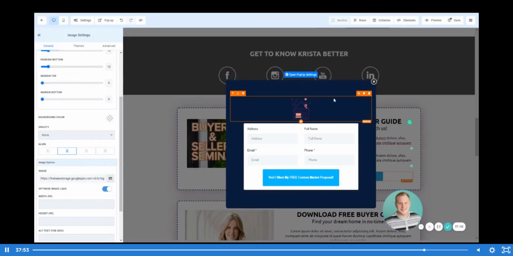Let's say we want to go with the kind of logo idea that we went with in the beginning. And now you've got a form that someone can fill out. They can enter their address, their full name, their email, and their phone number. Click the button, and it goes ahead and submits that info to you.